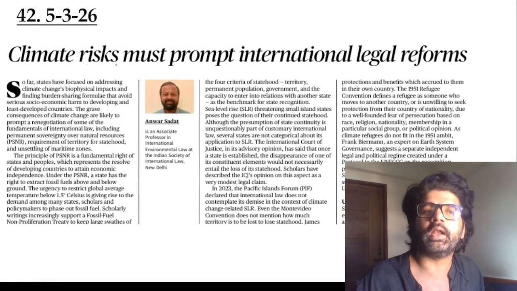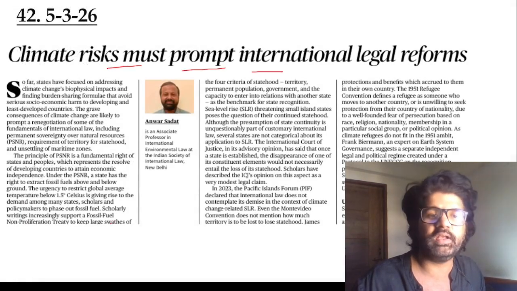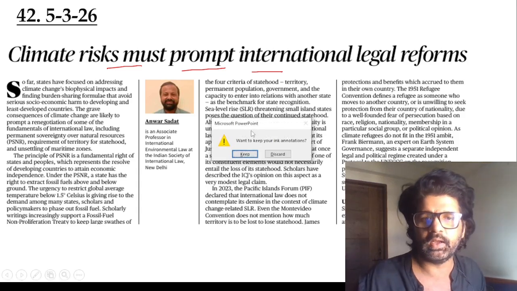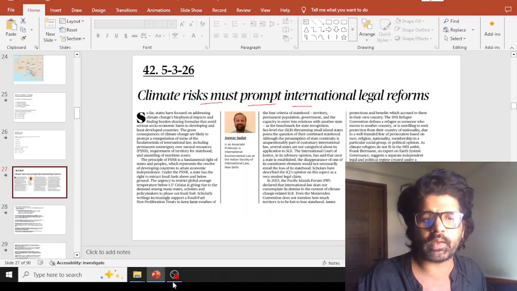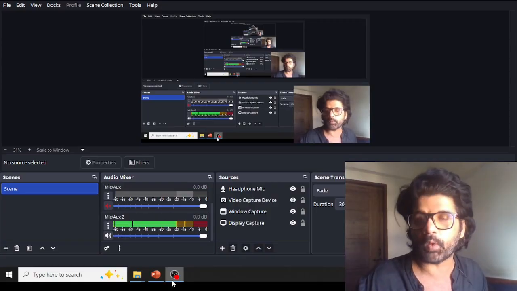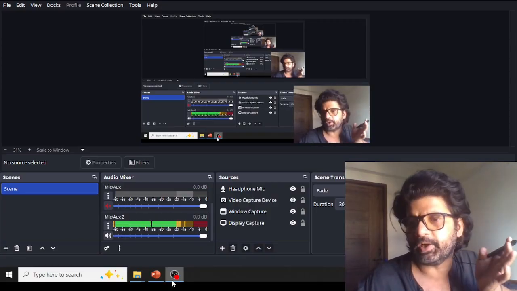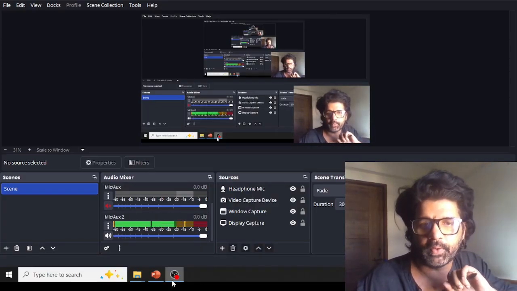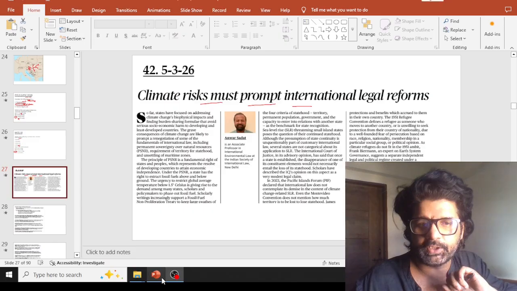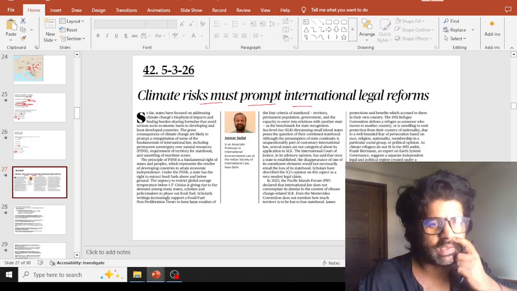Next article, 42nd, climate risk must prompt international legal reform. Now this is a very technical article which talks about so many technical things which we could have kept in environment also, but environment is already done, right? So here they're talking about climate change.